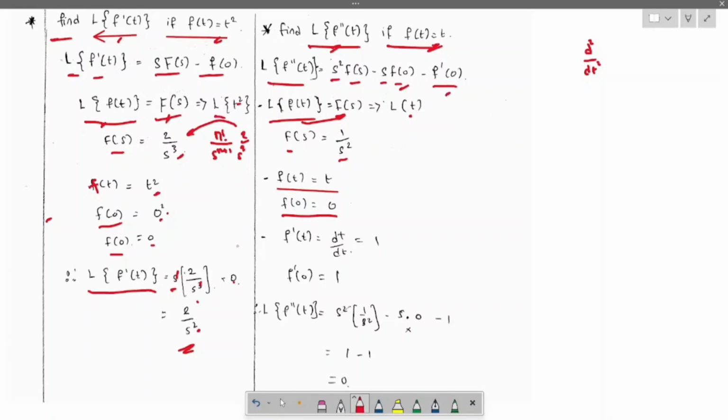Now let us go for the f dash of 0, like f dash of t, d by dt, which is equals to 1. f dash of 0 is 1. Substitute all the things: s square f of s is 1 by s square minus s into 0, and f dash of 0, which is minus 1. When we cancel out s square, we are left over with the 1, right? 1 minus 1, which is equals to 0. This is how the f double dash of t will be.